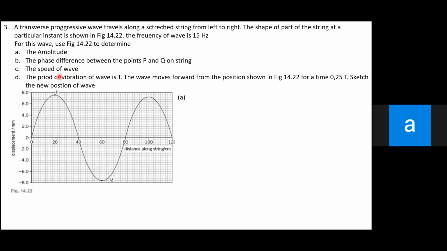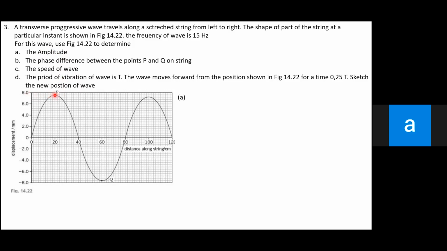Okay, thank you. Let's prove it. For amplitude, I think it's simple. You just see the scale here, the point and the scale.